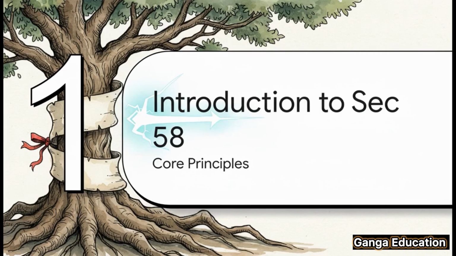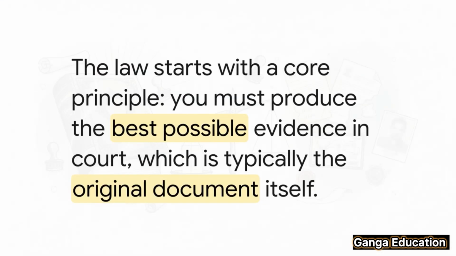To really understand Section 58, we first need to grasp the fundamental rule that it's actually an exception to. You see, all evidence law really begins with one core idea, the best evidence rule. In simple terms, this just means that you have to present the best possible evidence to the court, and usually that means the original document itself.